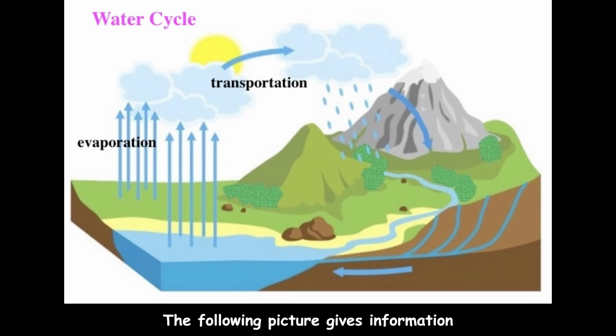The following picture gives information about water cycle in nature. It shows how the process is done. The steps include evaporation, transportation, precipitation, and surface runoff. According to this picture, the first step is evaporation in the sun, with water forming clouds into the sky from